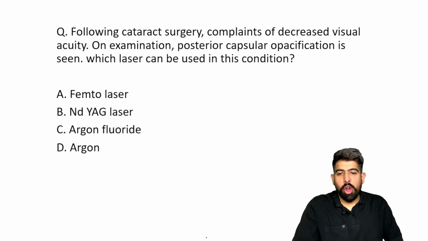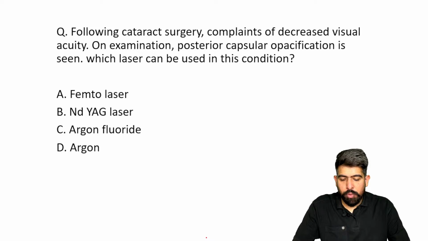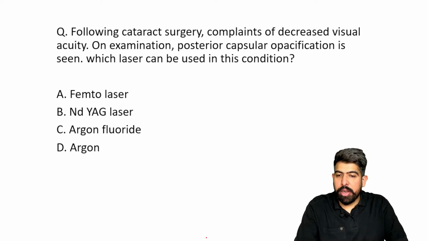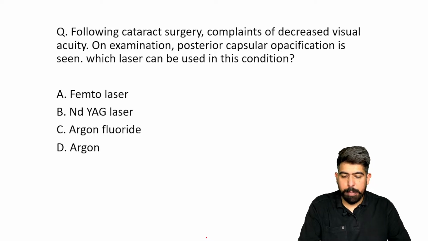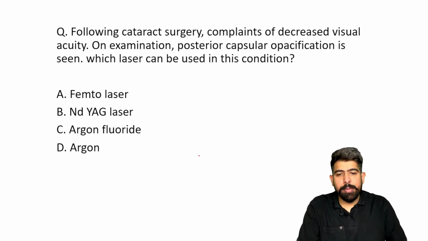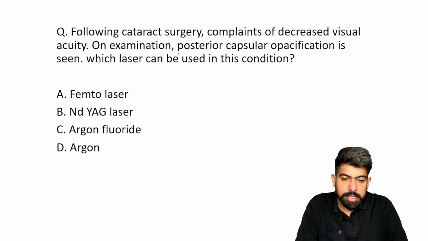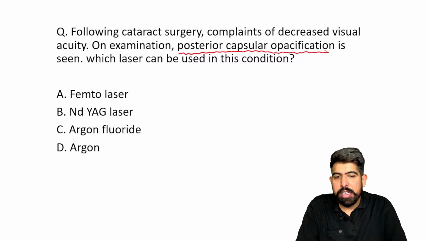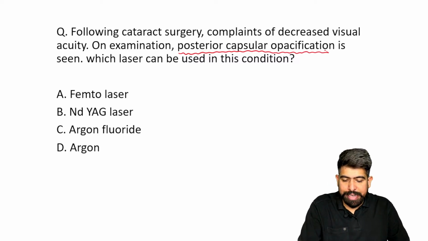So, following cataract surgery, the patient complains of decreasing visual acuity. The patient has had cataract surgery, but after the surgery the patient is still complaining of decreased vision. On examination, there is posterior capsular opacification, which is the most common complication of cataract surgery.